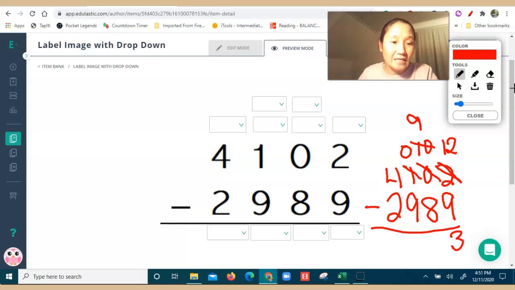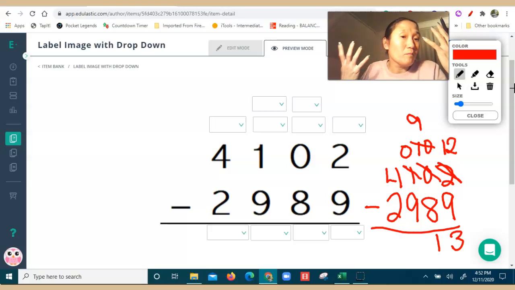9 minus 8 is going to be 1. So then, good. But now I have no $100 bills, and somebody needs to take 9 of them. If I have nothing, I can give you nothing. So I have to go next door and look to see if there's any groups that I can borrow against.